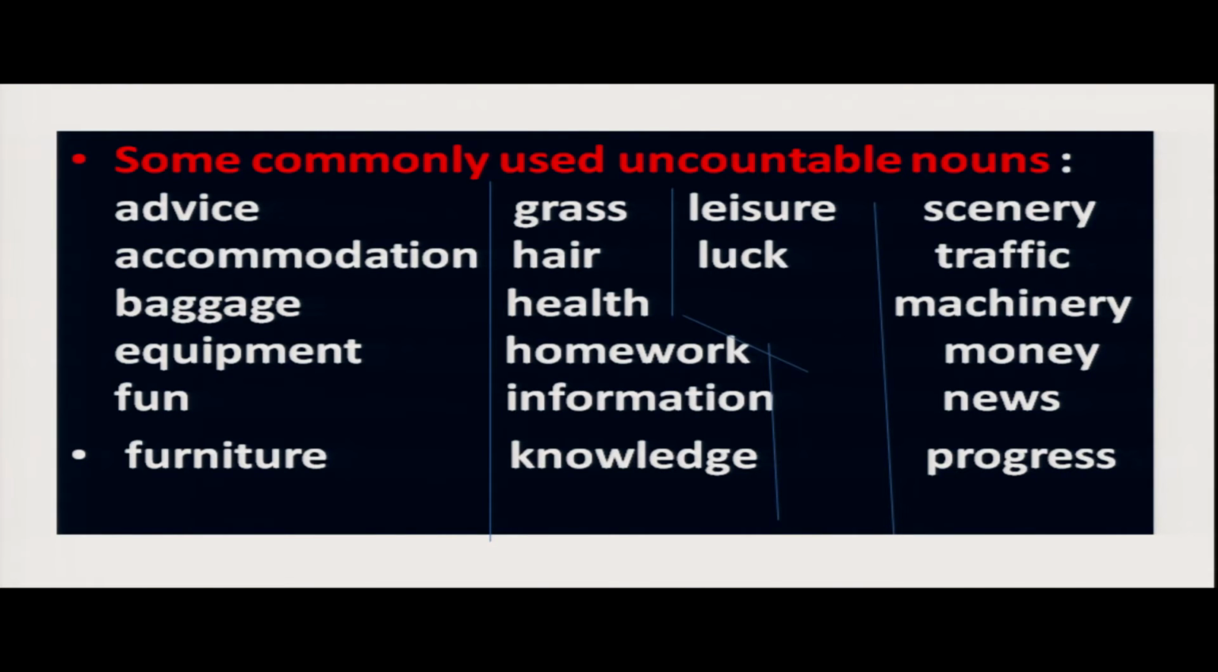Okay. Next, we will discuss some commonly used uncountable nouns. That is advice, accommodation, baggage, equipment, fun, furniture, grass, hair, health, homework, information, knowledge, leisure, luck, scenery, traffic, machinery, money, news, progress, luggage. Next, activity 7 we will discuss.